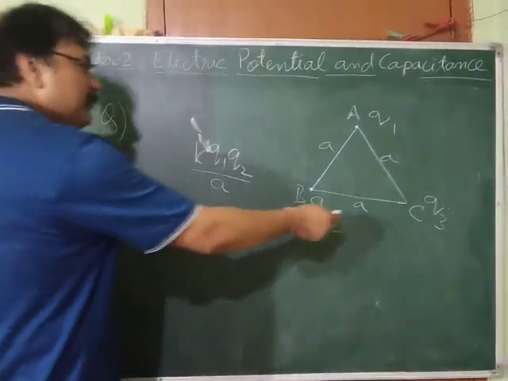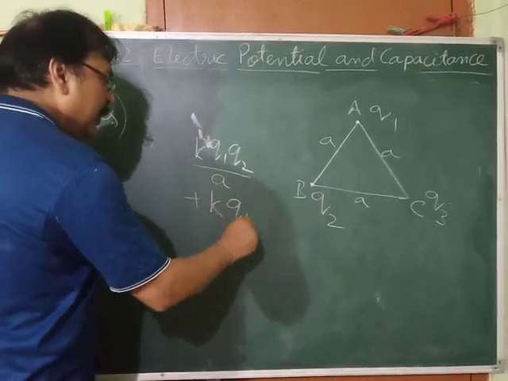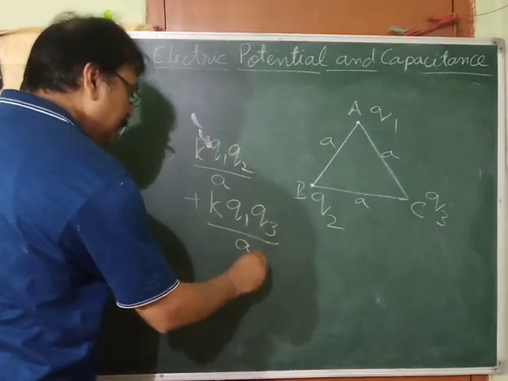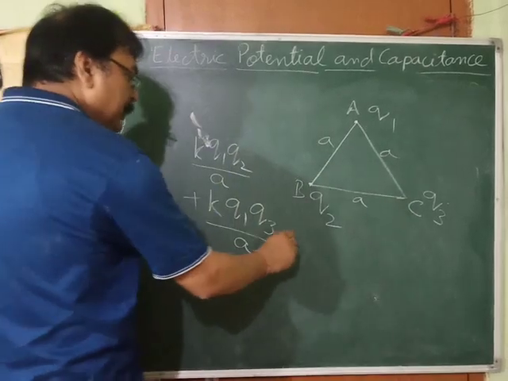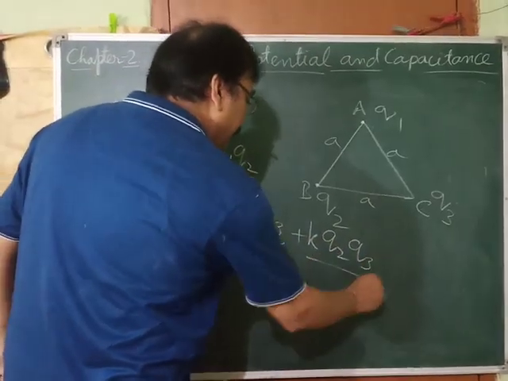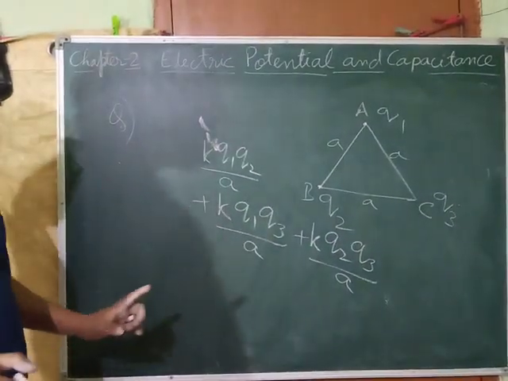How much work do you have to do against Q1? K Q1 Q3 upon A. How much work against Q2? K Q2 Q3 upon A. Now all three charges have come.